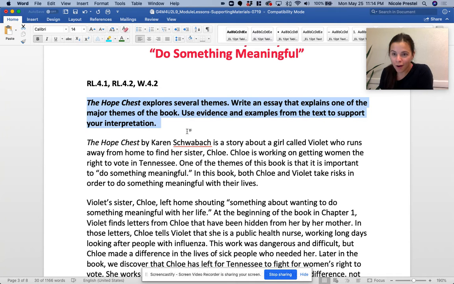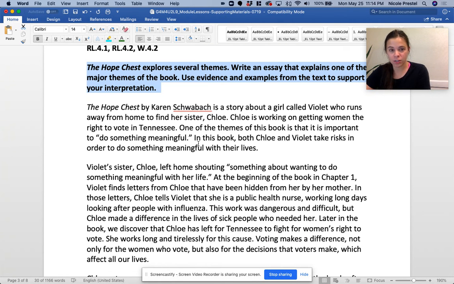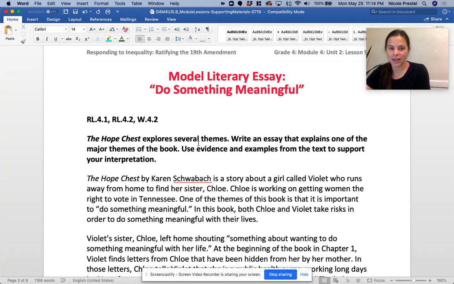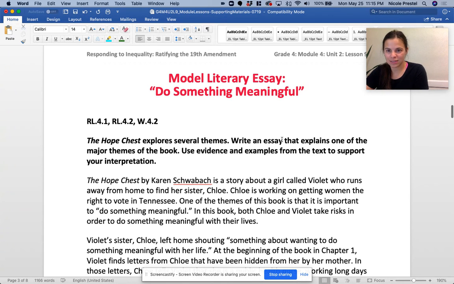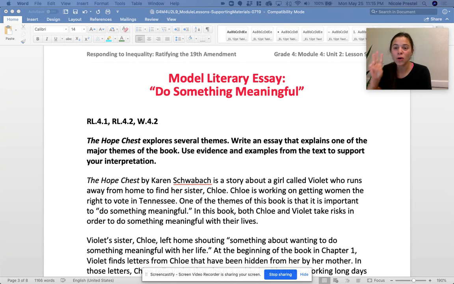Okay, you are going to be writing an essay, and this is the model that's going to help us guide, but we're going to do it slowly, and we're going to go one step at a time like we would do if we were in class. So the first thing we're going to do now is look at this example essay. You are going to be choosing one theme from the Hope Chest. You can choose inequality is injustice, stand up for what is right, or the last one, don't judge a book by its cover. So those are your three themes that you can choose.